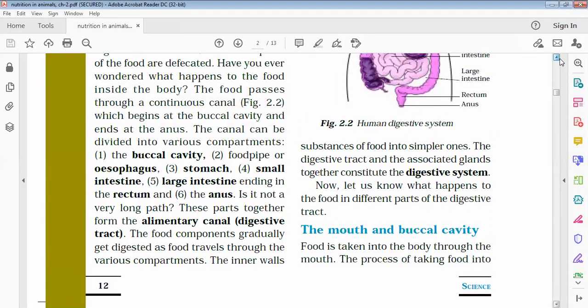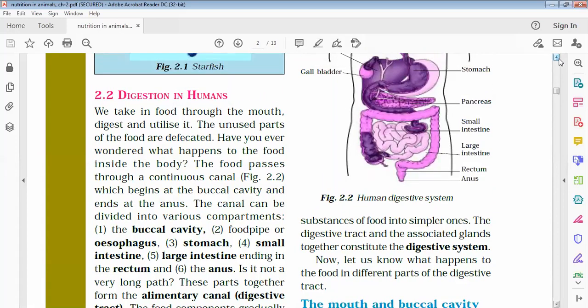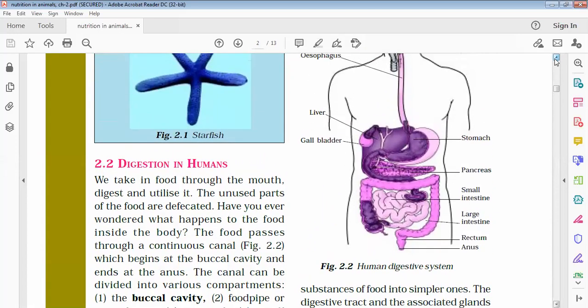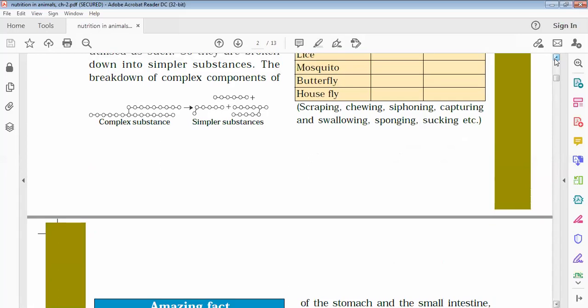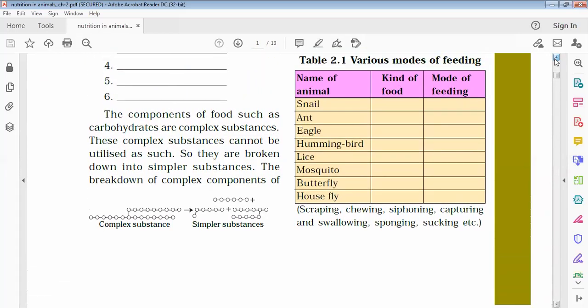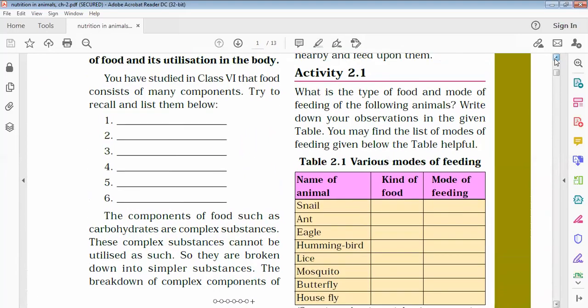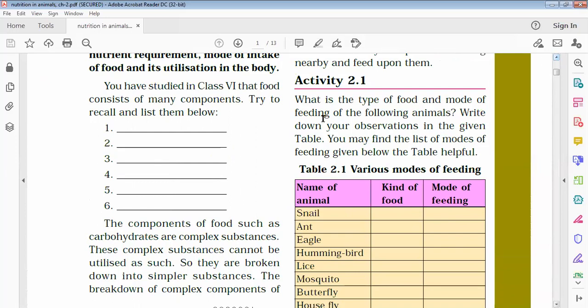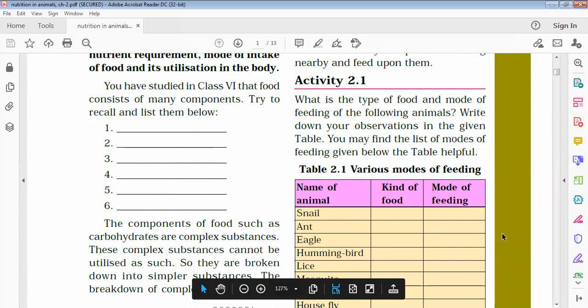So first of all, if we talk about nutrition, we should understand that different foods consist of different components. Try to recall these. First one is carbohydrates, proteins, minerals, vitamins, fibers, and roughage, right?